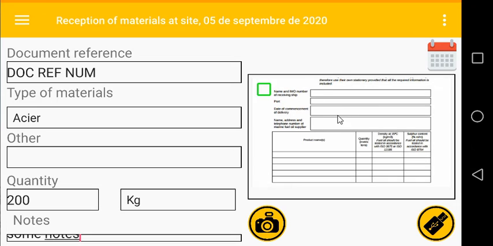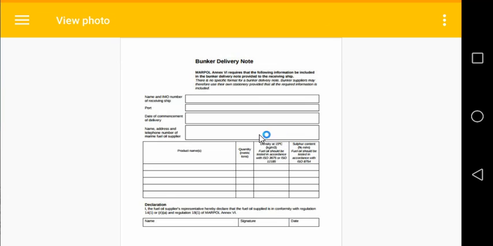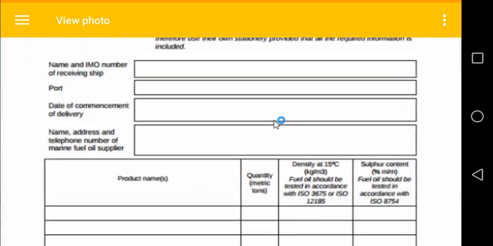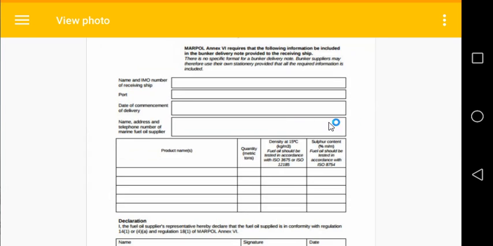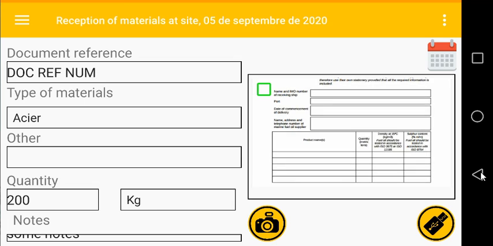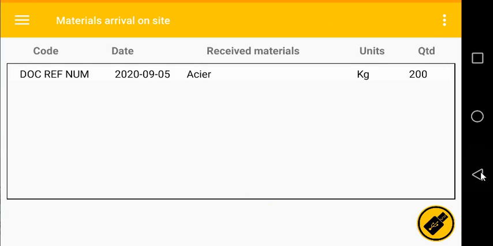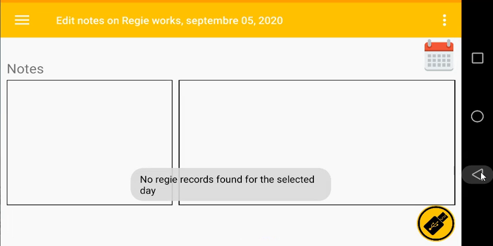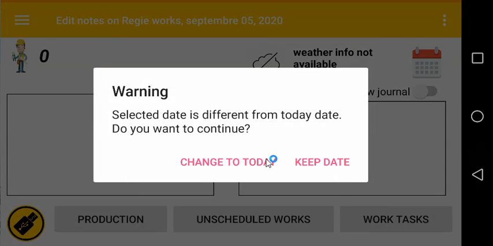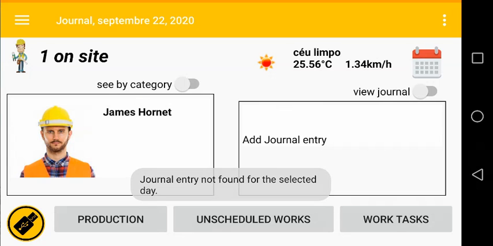You can also view the photograph of the document by clicking on it. You can also zoom in, zoom out, and pan around. When you're done, you can simply hit the back button until you reach the main menu again.